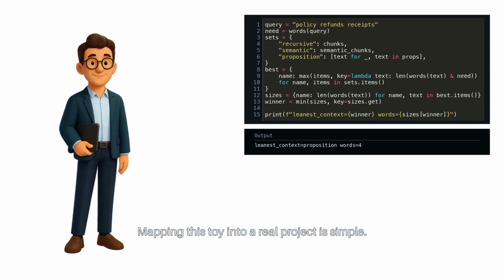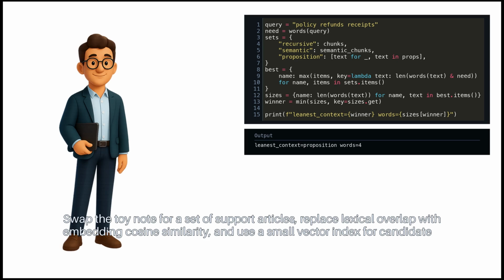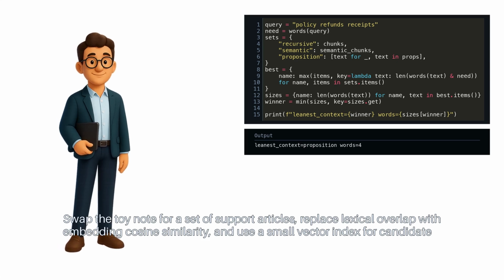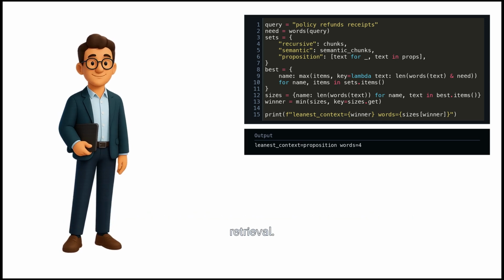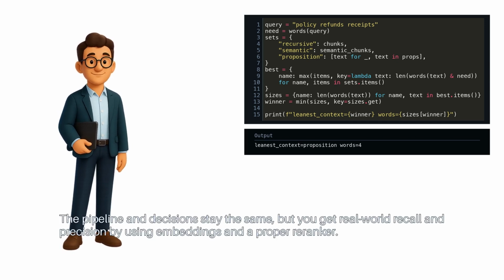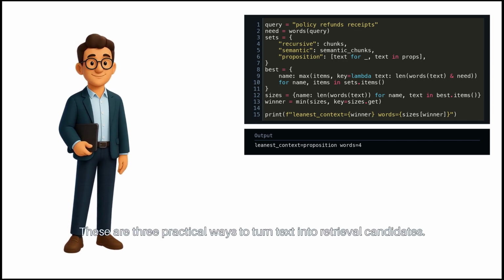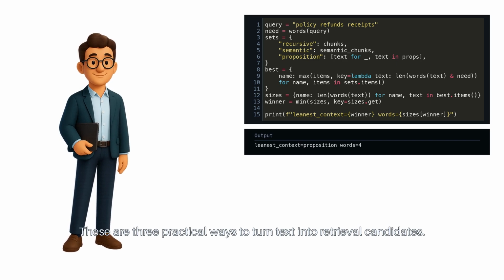Mapping this toy into a real project is simple. Swap the toy note for a set of support articles. Replace lexical overlap with embedding cosine similarity, and use a small vector index for candidate retrieval. The pipeline and decisions stay the same, but you get real-world recall and precision by using embeddings and a proper re-ranker. These are 3 practical ways to turn text into retrieval candidates.